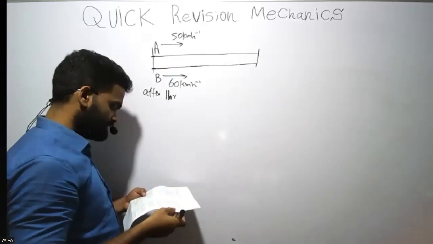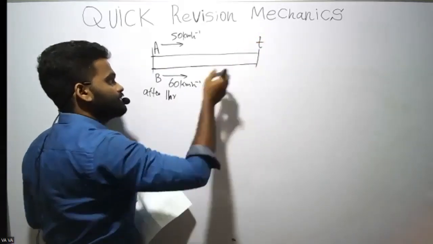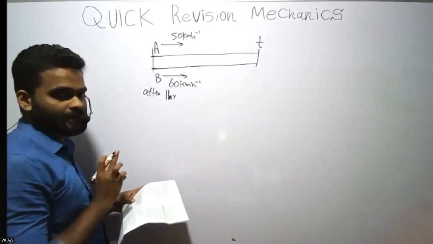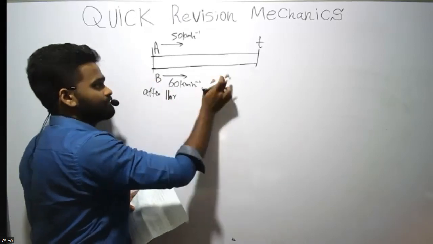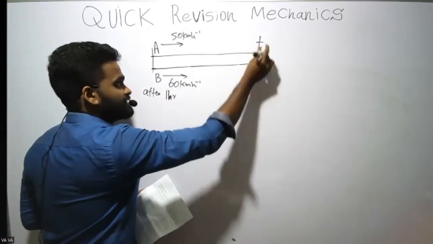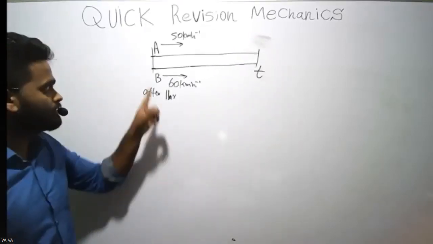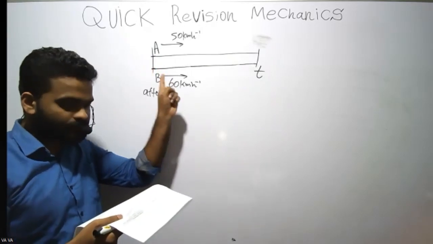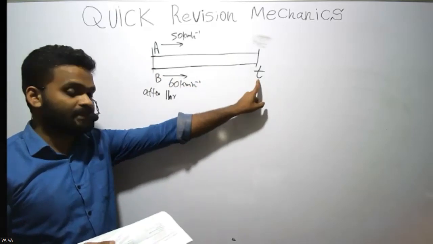So what they ask is time required. Let's say time required for car B to pass A is T. So what you have to find is simply T.